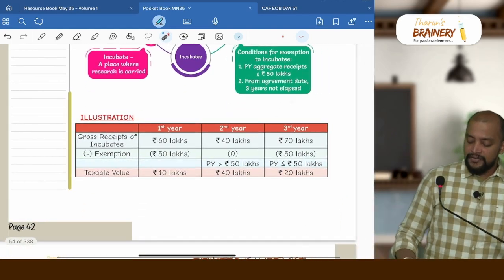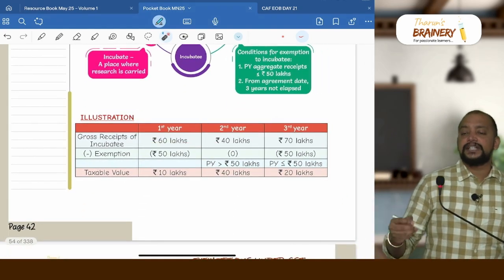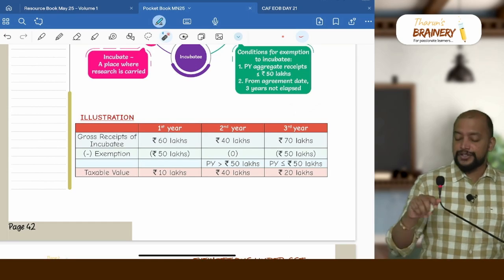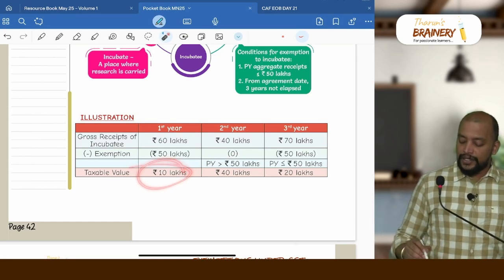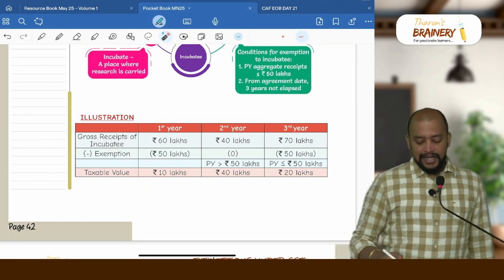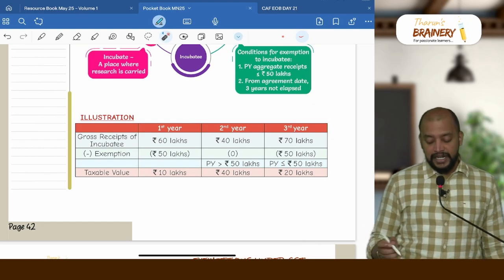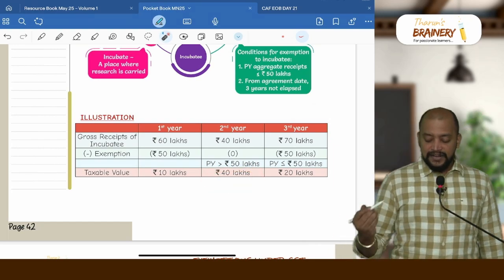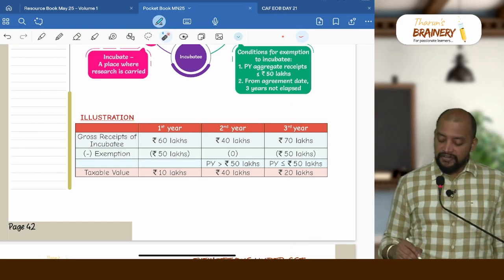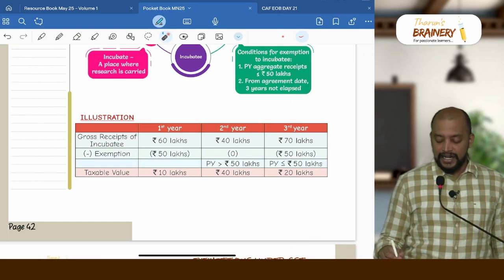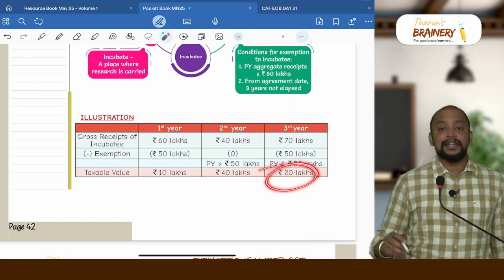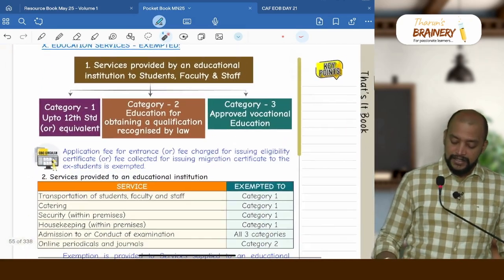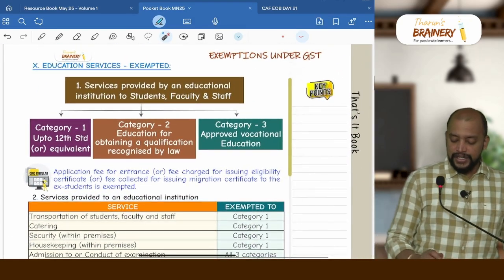For example, first year 60 lakhs. By default, first year exemption will be available because previous year it is 0, and taxable value will be only 10 lakhs. Whereas second year 40, and previous year it exceeds 50. So second year you will not get exemption, entirely 40 will be taxable. Whereas third year 70 lakhs, and second year it does not exceed 50 lakhs. So therefore third year they will get the exemption, so 20 lakhs taxable, and thereafter there is no exemption after 3 years. Then next, education services.